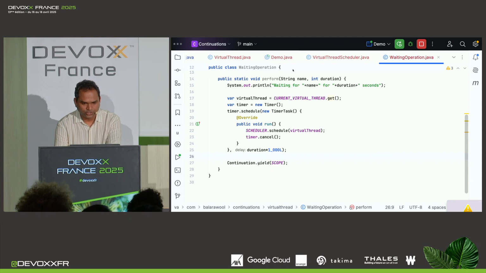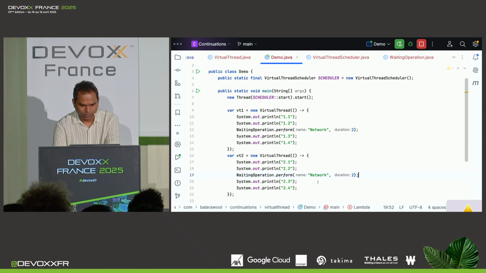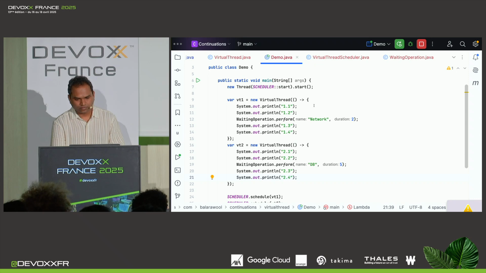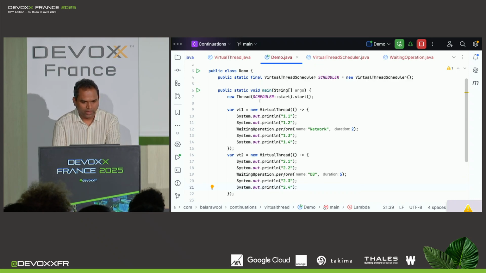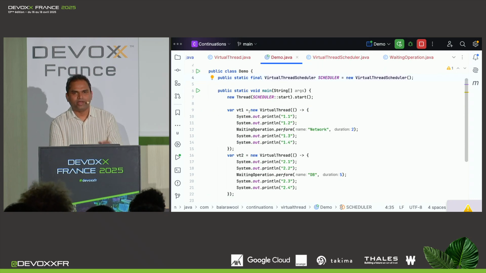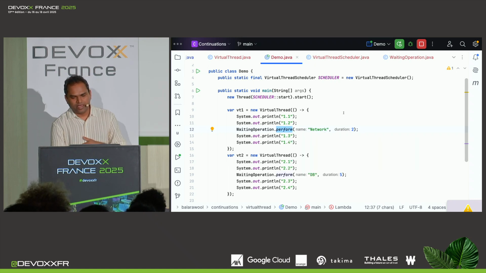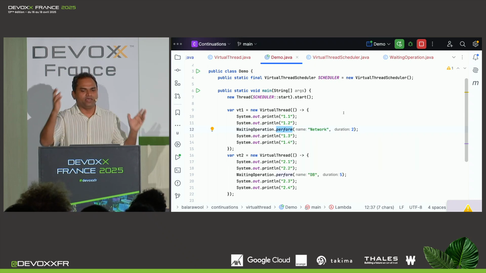Now let's use this simulation in our demo. I want to make sure that the first virtual thread waits for network for 2 seconds, and the second virtual thread waits for, let's say, database for 5 seconds. Now, what will happen when we run this? Again, we have 2 virtual threads, and we still have 3 platform threads. When we run this, each virtual thread will get its own platform thread and start executing. But after executing the 2 instructions, they will start waiting. Right? This is the moment when the virtual thread gets unmounted from the platform thread, and all the 3 platform threads are available for any other virtual thread.